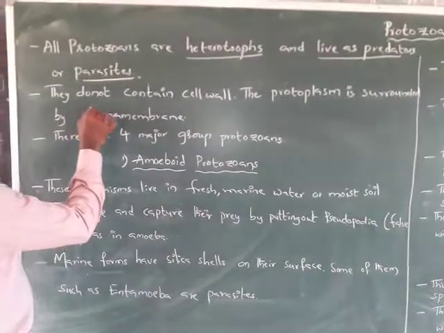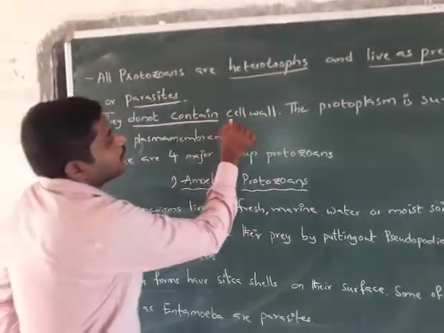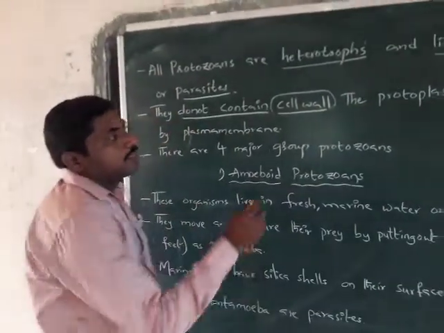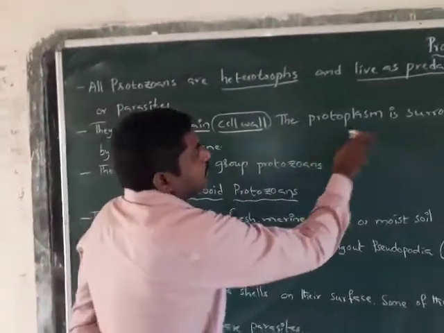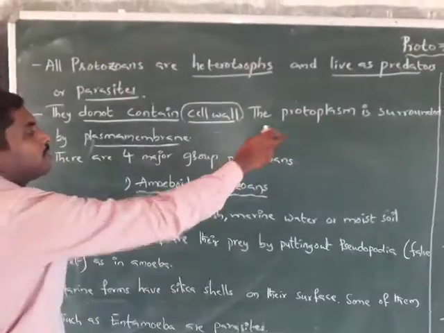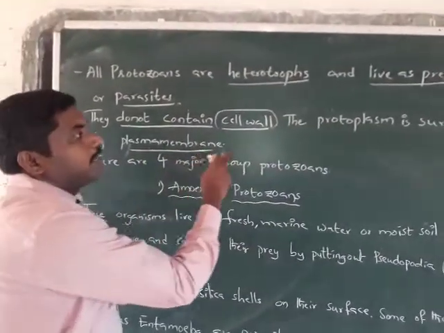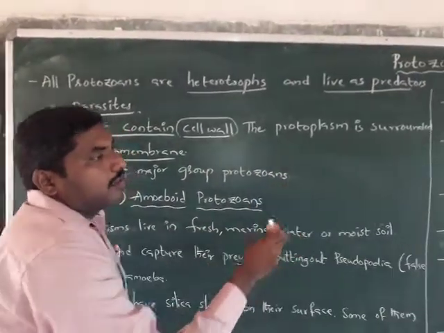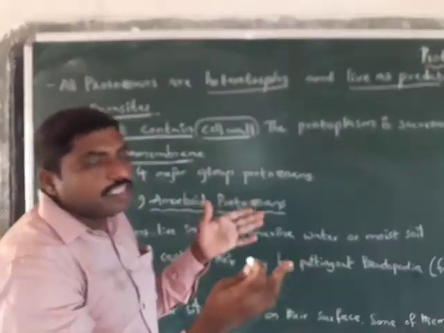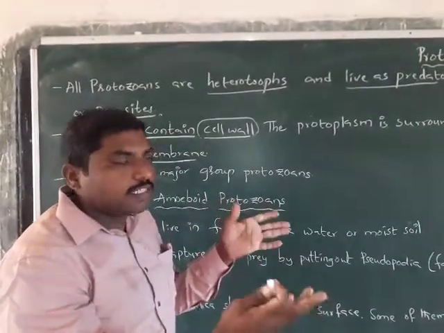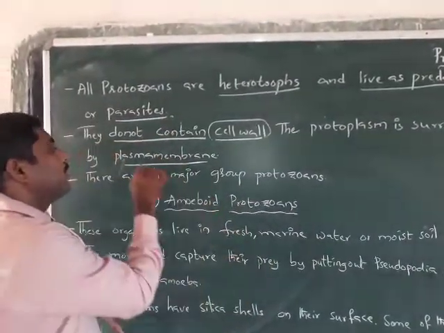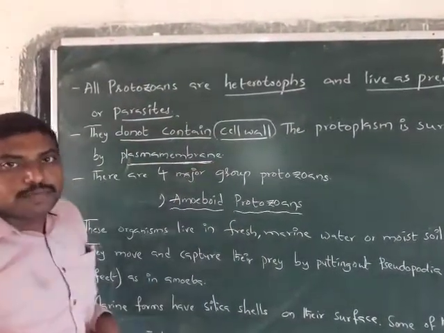They do not contain a cell wall, and the protoplasm is surrounded by the plasma membrane. Here the protoplasm is nothing but a cell without a cell wall. A cell without a cell wall is called the protoplasm, which is surrounded by the plasma membrane.